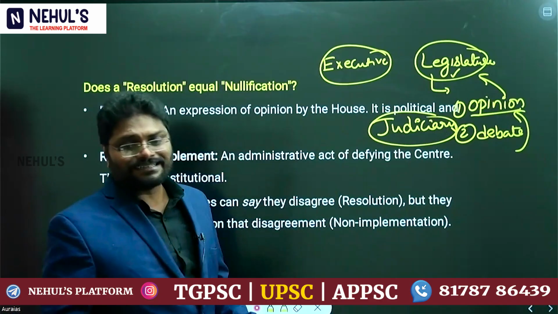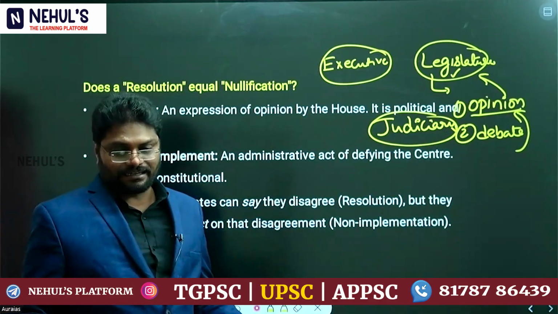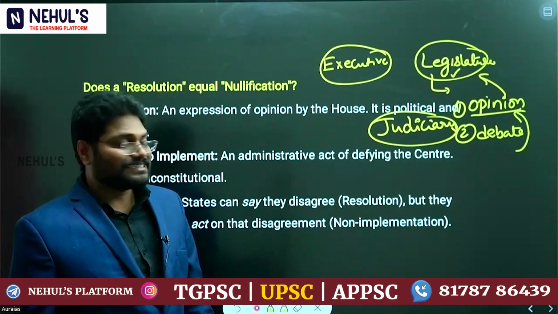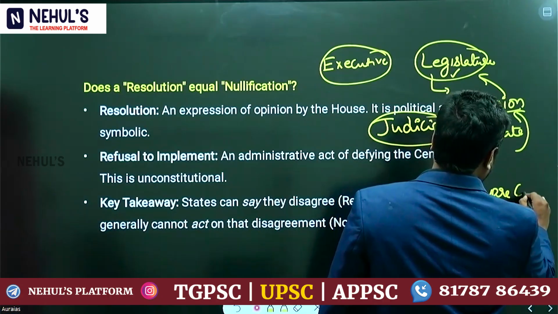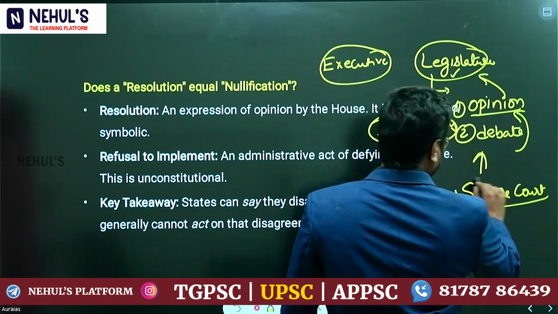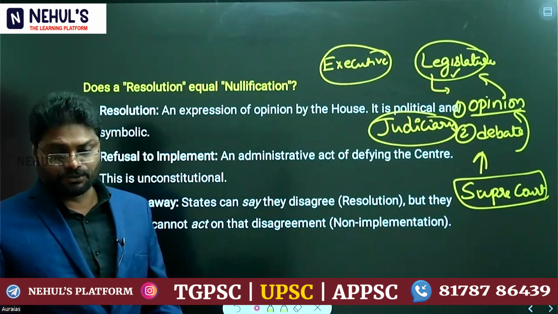So it does not amount to nullification of any parliamentary law, and it is absolutely legal according to a Supreme Court judgment. The Supreme Court said that a state assembly can express its opinion on matters of the Union.